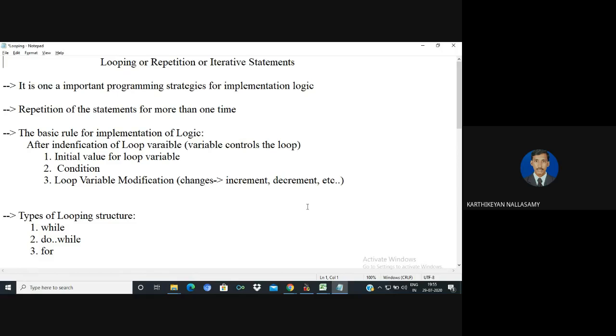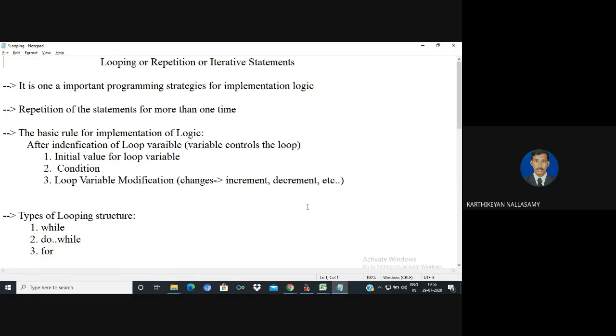Normally, as a programmer, if you want to implement the concept of a looping statement, we must be aware of three basic rules before selecting any kind of loop. First, we must identify the loop variable. The loop variable is the variable which controls the execution of the loop. For that loop variable, we must identify the proper initial value.